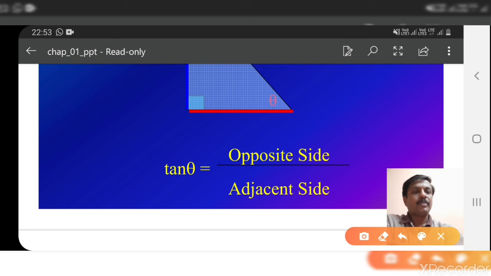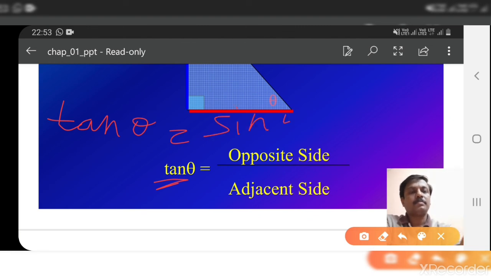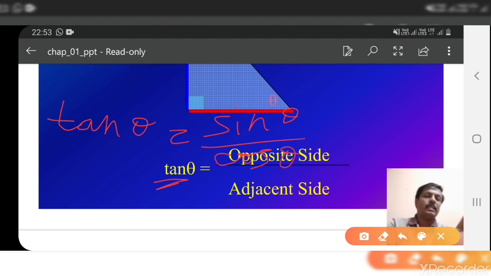Or if you remember sin and cos, tan can be easily remembered, because tan theta is equal to sin theta by cos theta. This is the relation between sin, cos and tan.